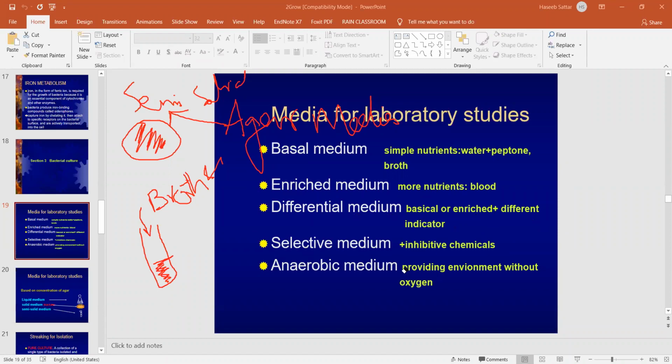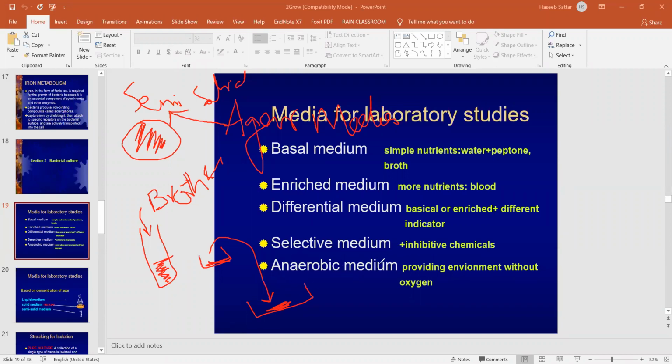Selective media means that if we have a blood sample or any patient sample, we don't know what type of bacteria are in it. A lot of bacteria may be present in a single sample. If I only want a specific type of bacteria, I will use some selective media. In selective media, only one type of bacteria will grow, while the rest of the bacteria will die. That is what we call selective media.